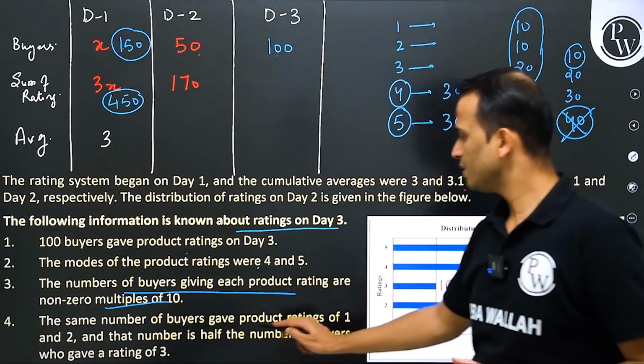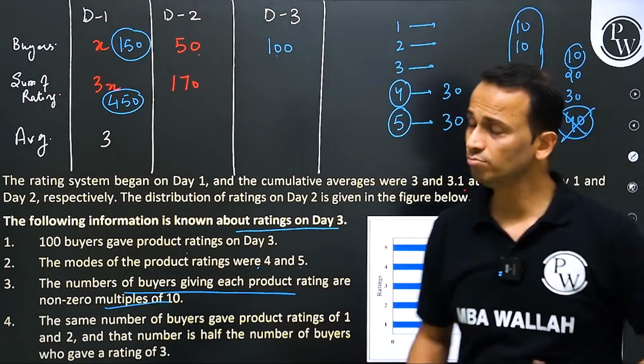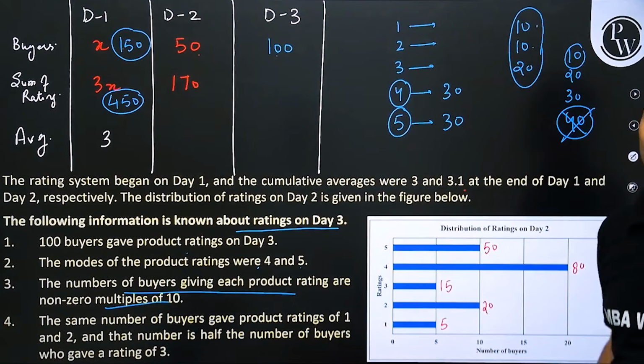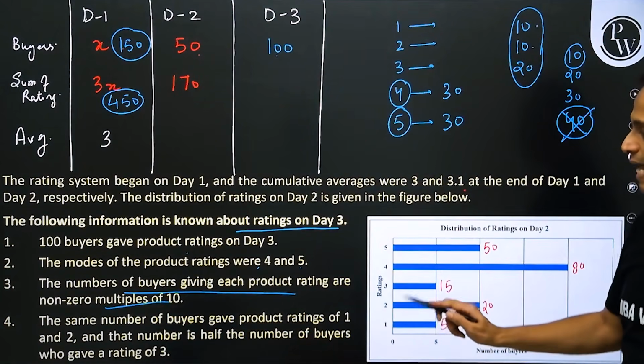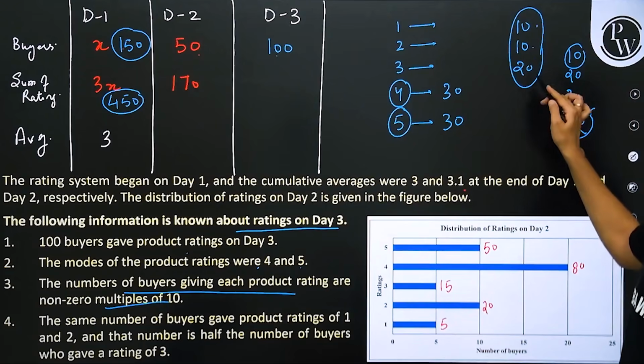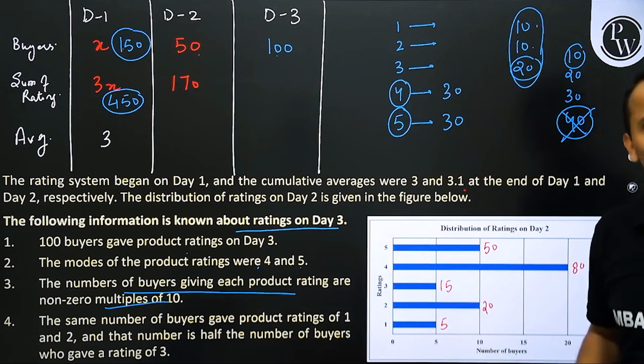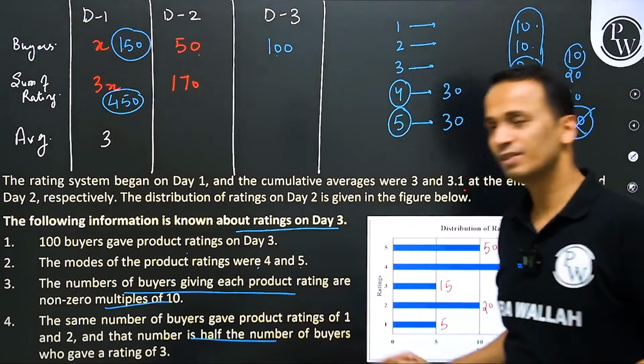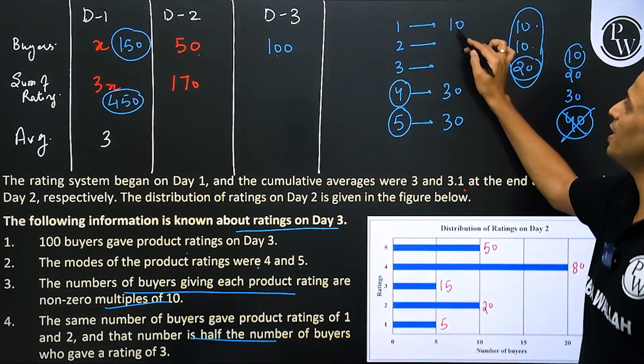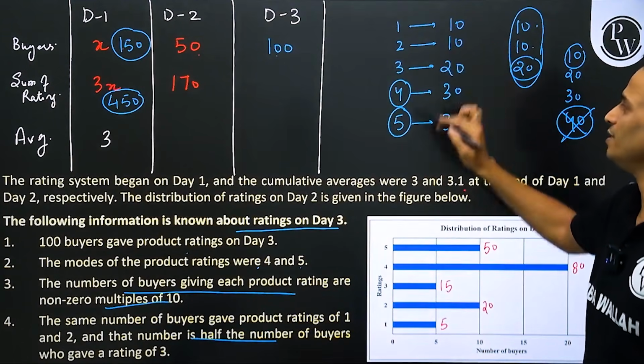The same number of buyers gave product ratings 1 and 2, and that number is half the number of buyers who gave a rating of 3. Simple. No need to even give the later part. Okay, so 10 buyers, 10 buyers and 20 buyers.